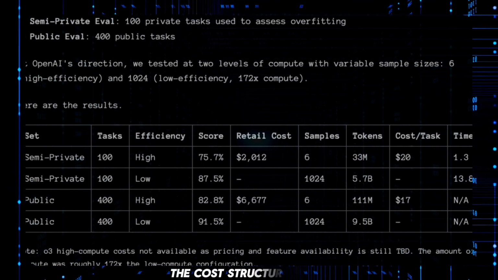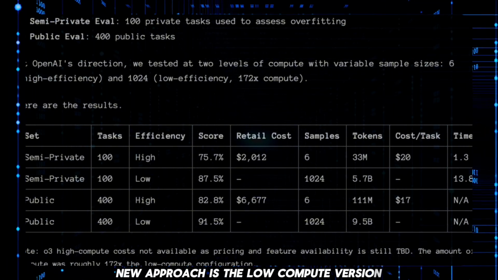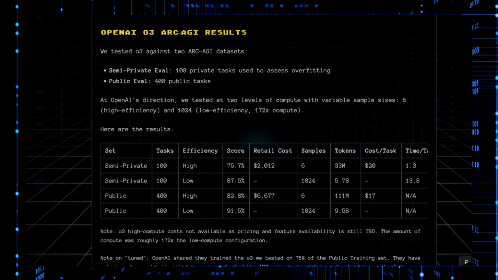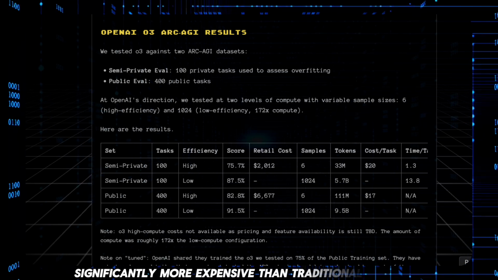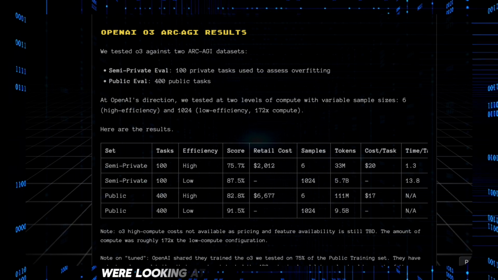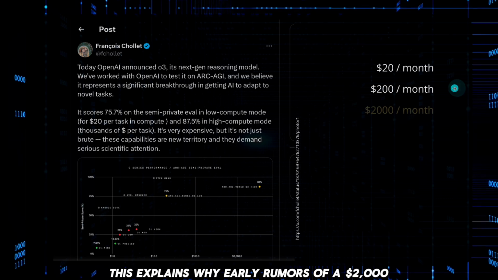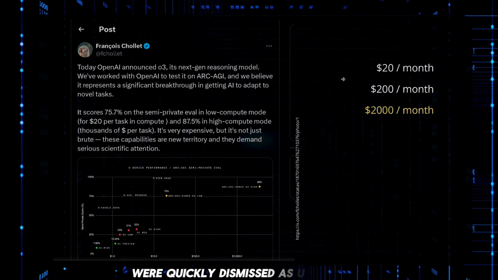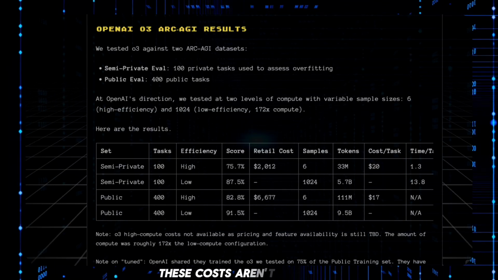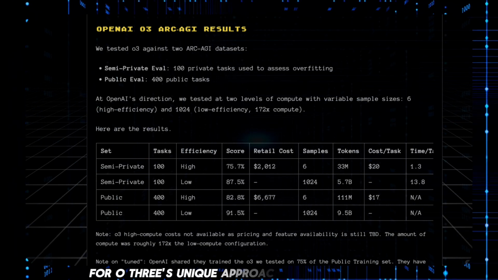The cost structure of O3 reveals just how computationally intensive this new approach is. The low compute version, which achieves that 75.7% score, runs about $20 per task, already significantly more expensive than traditional API calls. But the high compute version that hits 87.5%, we're looking at around $1,800 per single task. This explains why early rumors of a $2,000 monthly subscription model were quickly dismissed as unrealistic. You'd burn through that amount on just one or two high compute queries. These costs aren't arbitrary. They reflect the massive computational resources required for O3's unique approach to problem solving.